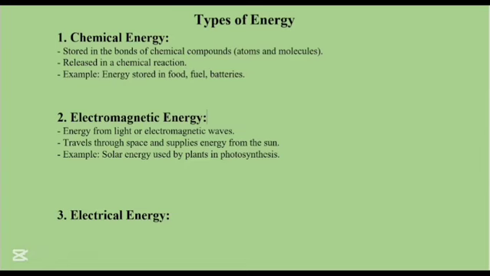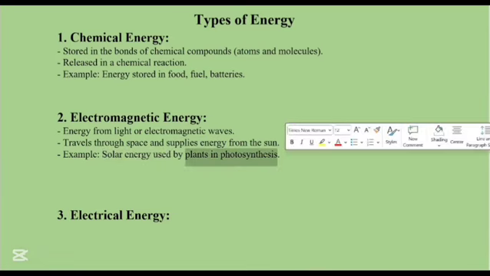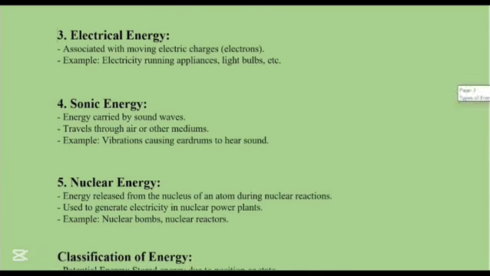Electromagnetic energy. Electromagnetic energy is that energy which is taken from light or electromagnetic waves. It travels through space and supplies energy from the sun. An example is solar energy, which is used by plants in photosynthesis.